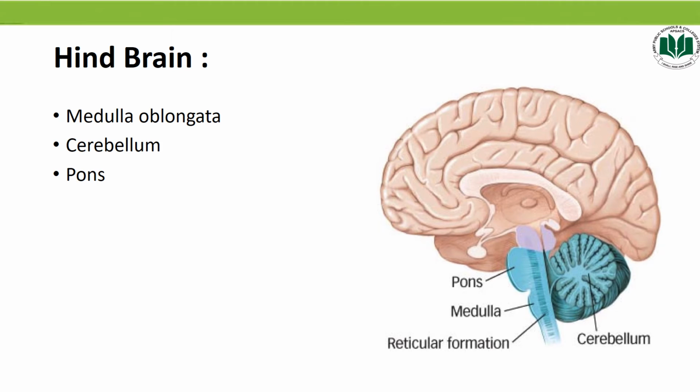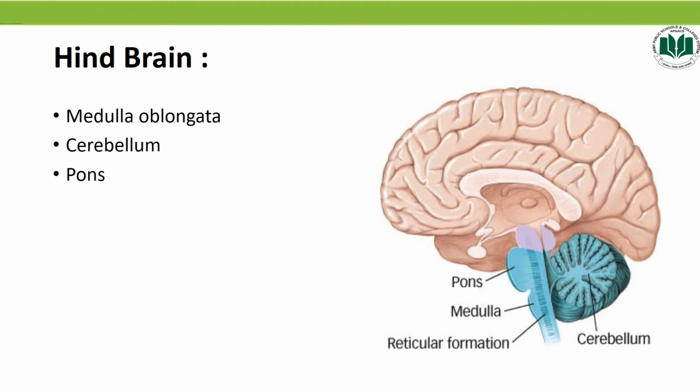The medulla oblongata controls all the automatic functions of the body, such as breathing, heartbeat, blood pressure, coughing, vomiting and digestion, while the cerebellum controls equilibrium, that means body position, and controls all the complex activities like walking, running, bicycling, etc.